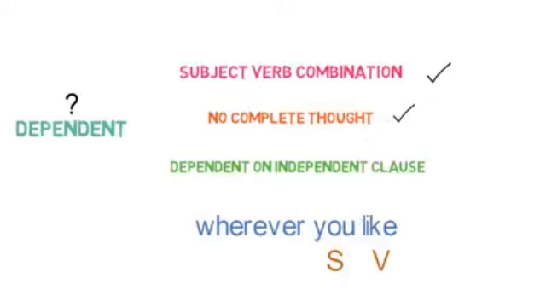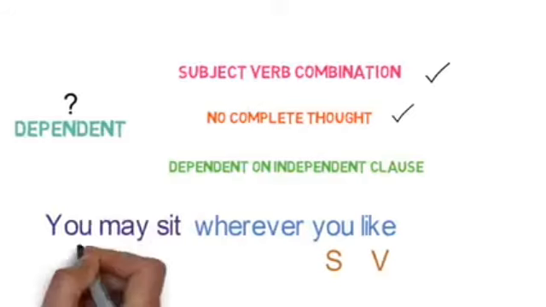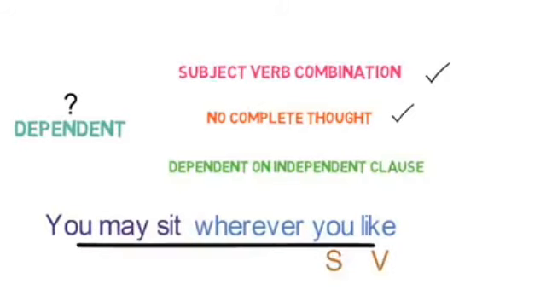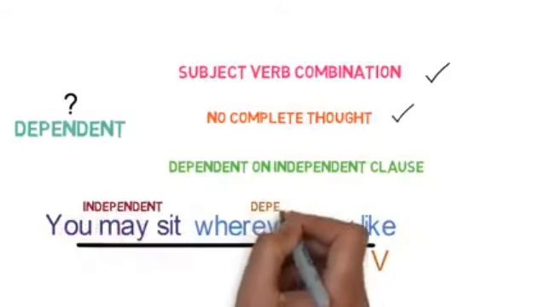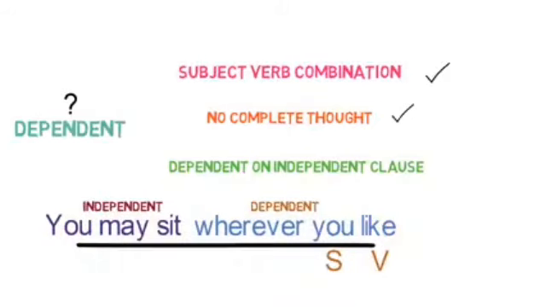It needs someone to complete its meaning. Whose help does it need? It needs an independent clause's help. So, you may sit wherever you like. Now it has its complete meaning. So after getting the independent clause's help, it has completed its meaning. Here I am showing you what an independent and a dependent clause are.